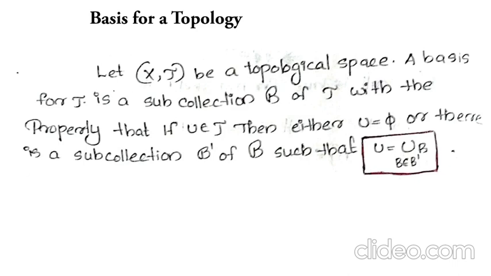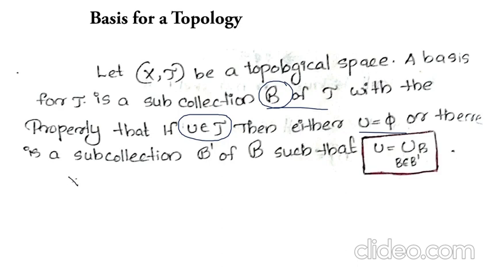Basis for a topology. Let (X, tau) be a topological space. A basis for tau is a subcollection B of tau with the property that if U belongs to tau, then either U is an empty set or there is a subcollection B' of B such that U equals the union of B, B belongs to B'. That is, a subcollection B of tau is said to be a basis for tau provided every element of tau can be expressed as a union of some members of B.